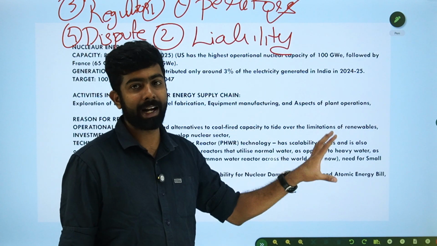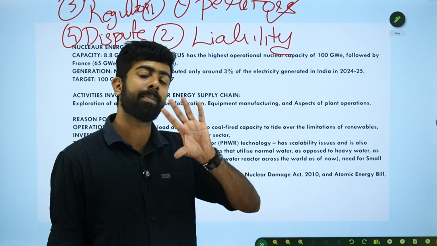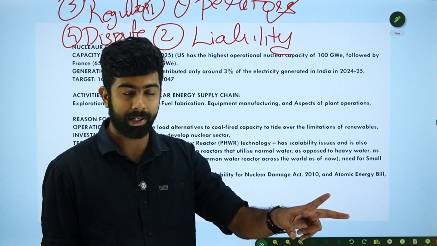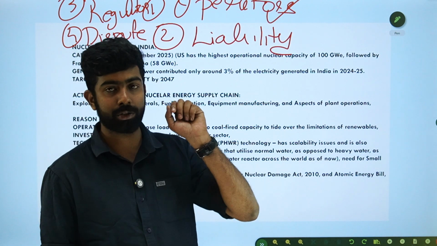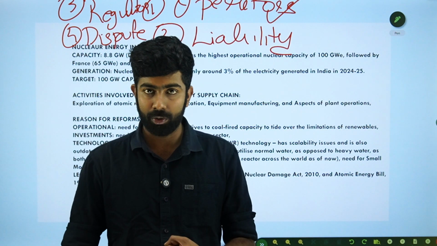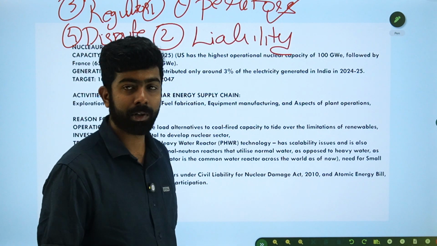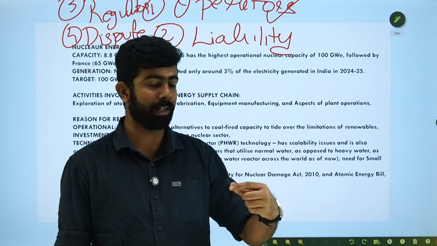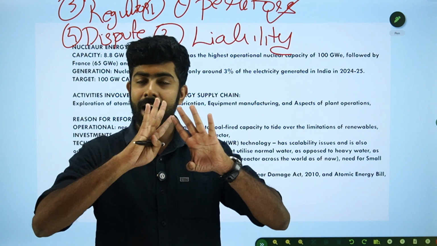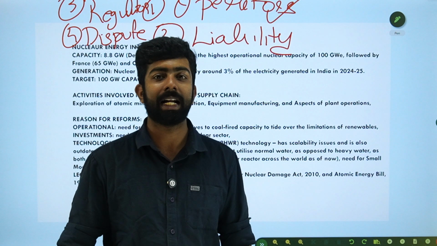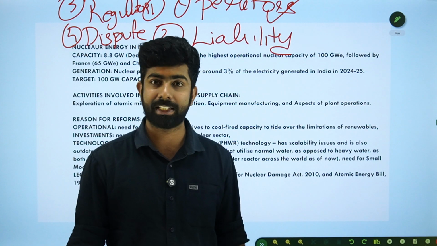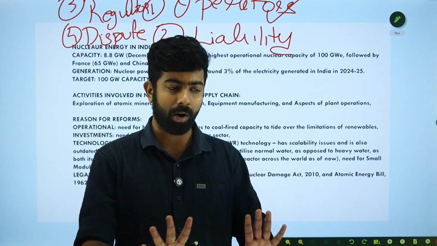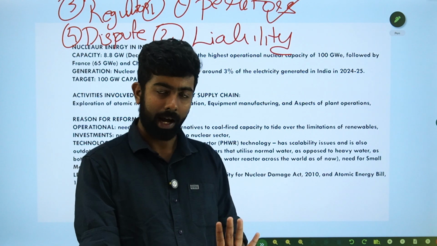Then, regarding liability. Under the previous nuclear governance regime, like I said, there was strict liability, also called no-fault liability, as well as the right of recourse. Two things to remember. Imagine I am the Nuclear Power Corporation of India and I run a power plant. Something happens, a gas leak or explosion, and it causes damage. I have no escape clause. That is what we call strict liability. There is also a concept of absolute liability, but we don't need to go into that. I cannot take any defense.